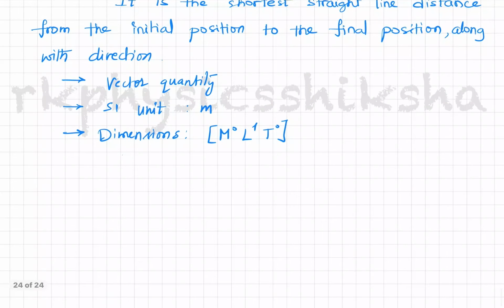This is the displacement. Now let us go a little deeper with an example or diagrammatic representation here.